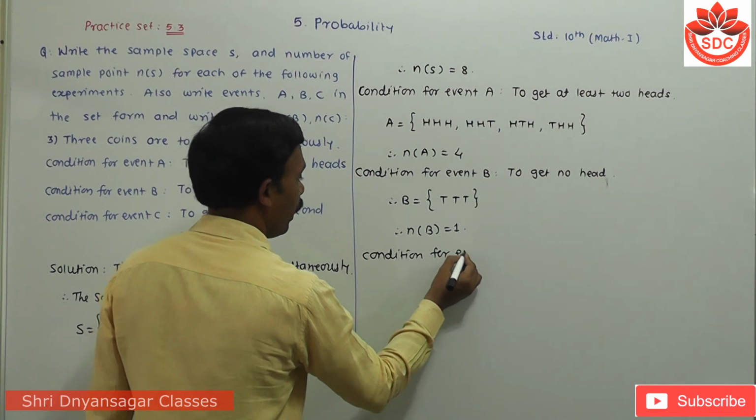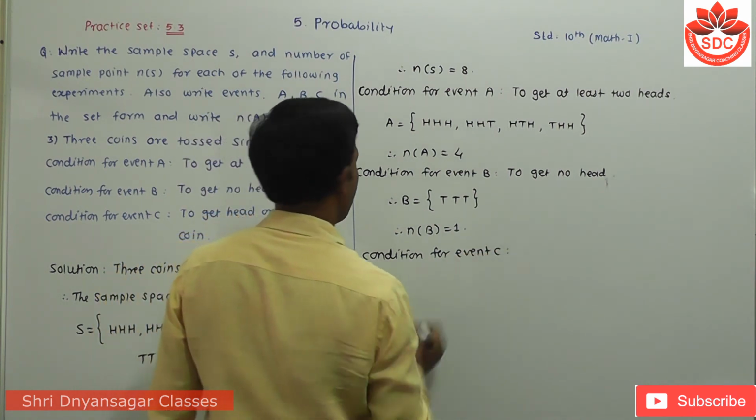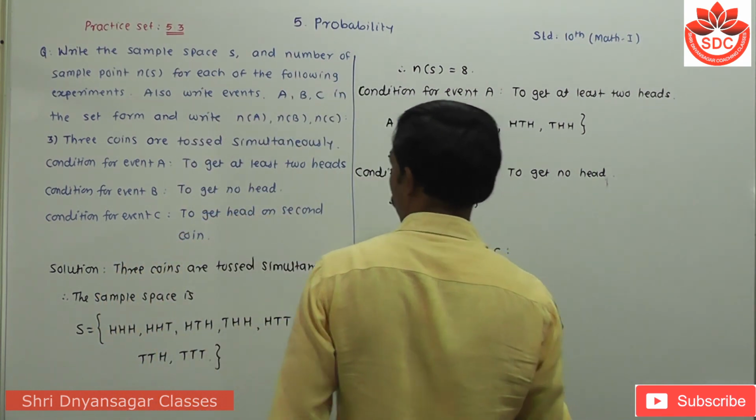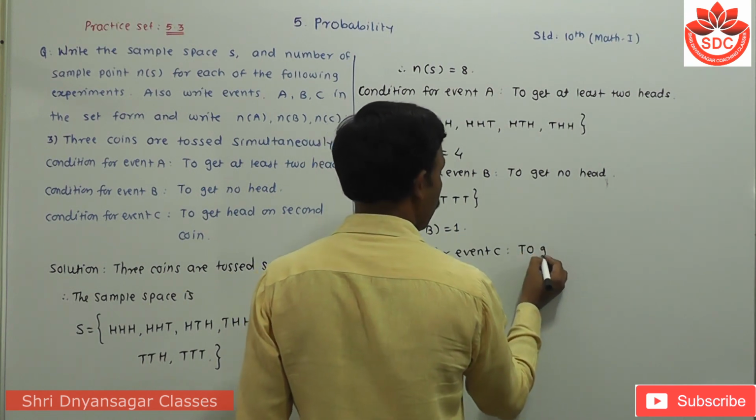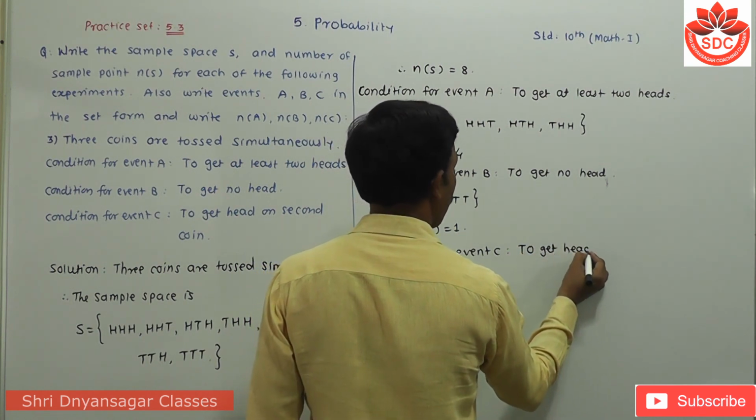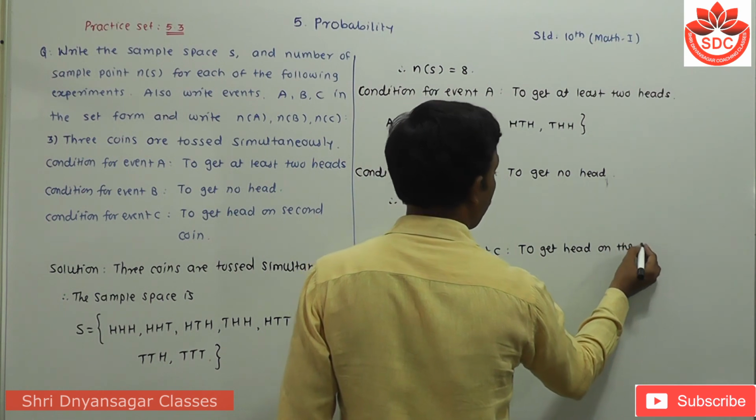Then the condition for event C. Event C is to get head on the second coin. Now we have to take H on the second coin.